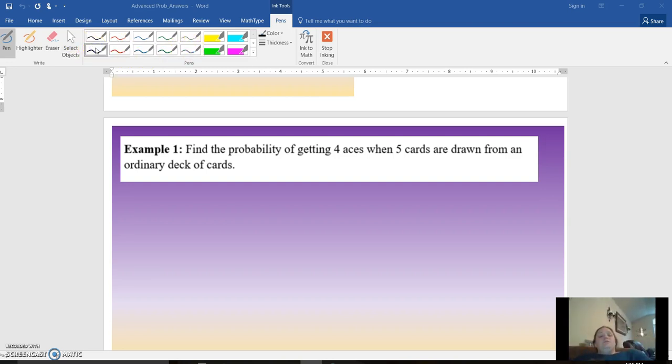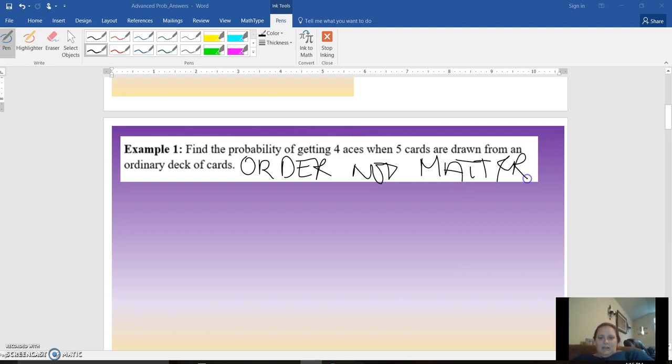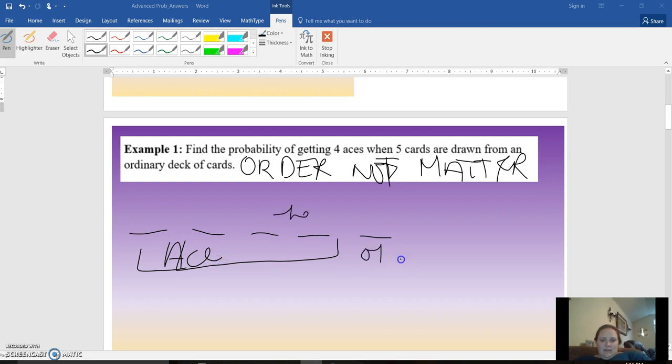Okay. So find the probability of getting 4 aces when 5 cards are drawn from an ordinary deck. Keep in mind order doesn't matter here, because if you have 5 cards in your hand, it doesn't matter where those 4 aces are. So you have 5 cards in your hand, these 4 need to be aces, and then this one is anything else in the deck.